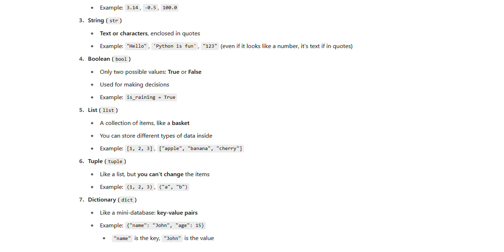After boolean we have list, a collection of items like a basket. You can store different types of data inside. Example 123 or apple, banana, cherry. Also we have tuple, like a list, but you cannot change the items. Once you declare, you cannot change the items. Then we have dictionary, like a mini database, key value pairs. Example, name John, age 15. Name is a key, John is the value. In the same way, age is a key, 15 is the value.